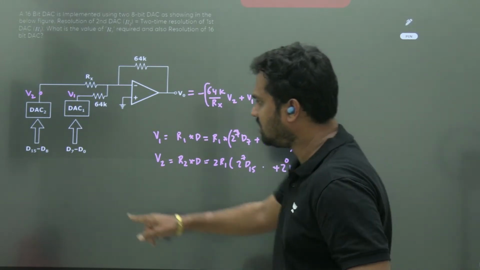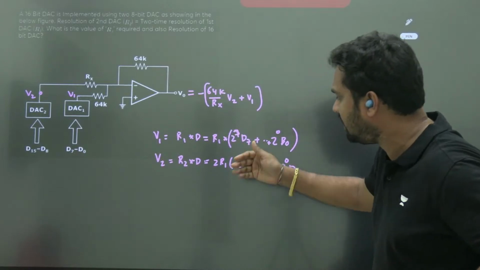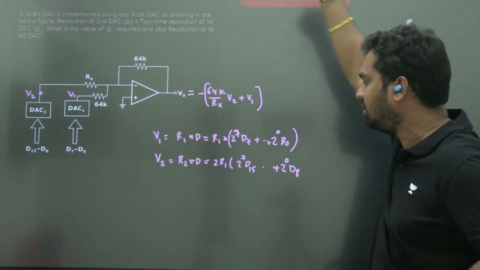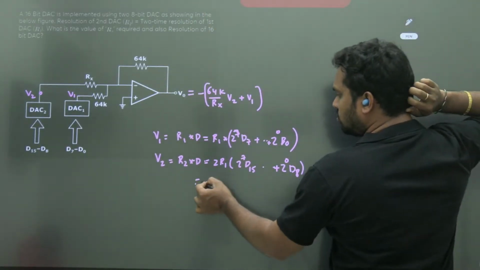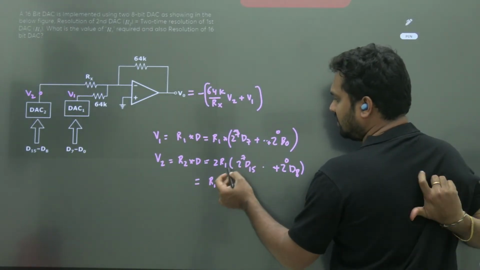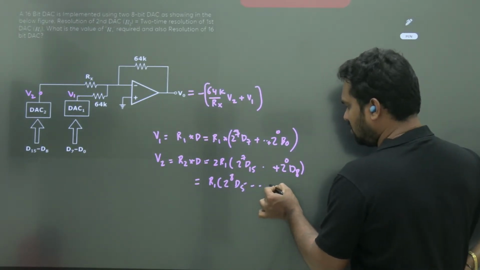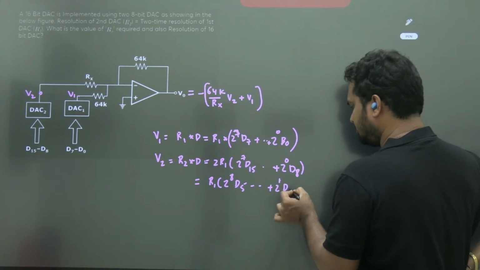But here, because the inputs are D8 to D15, but originally the DAC will do D0 to D7 only. It doesn't know that you have given D8 here. So if you take these two inside, R1 into 2 power 7, it will become 2 power 8 into D15, 2 power 1 into D8.